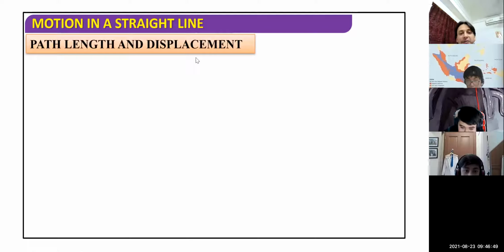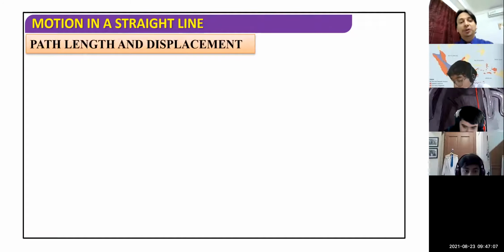Now, children, let's discuss path length and displacement. In the previous slide, we saw that path length is a scalar and displacement is a vector. Path length is a scalar quantity, displacement is a vector quantity. How are they scalar and how are they vector?